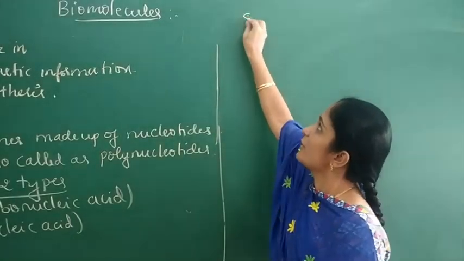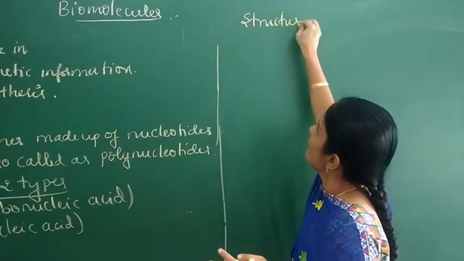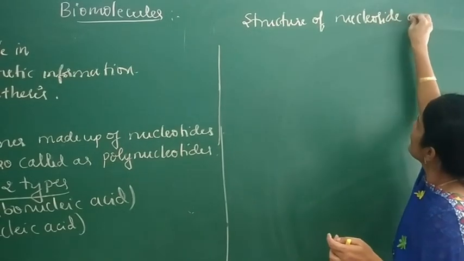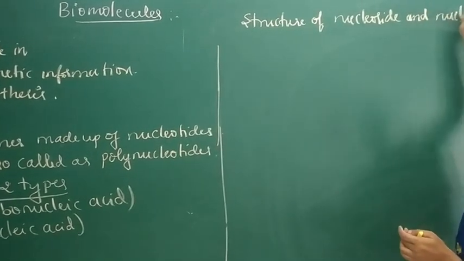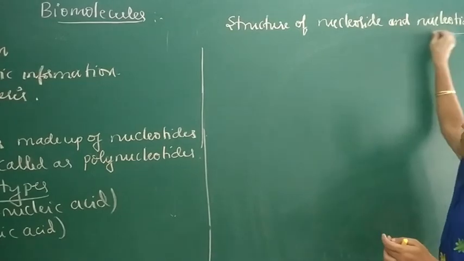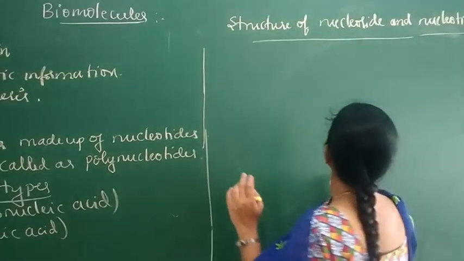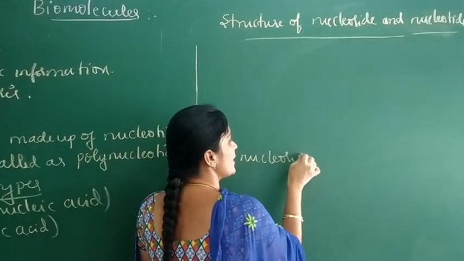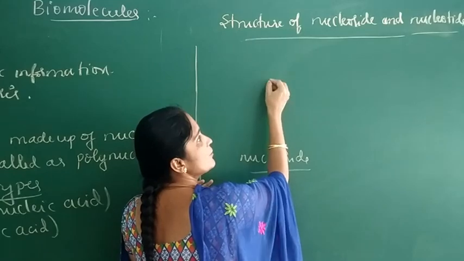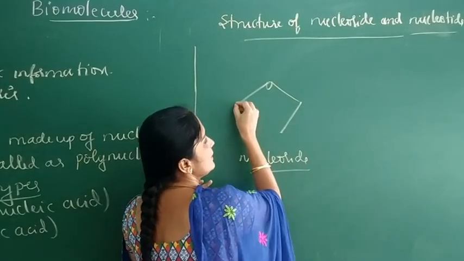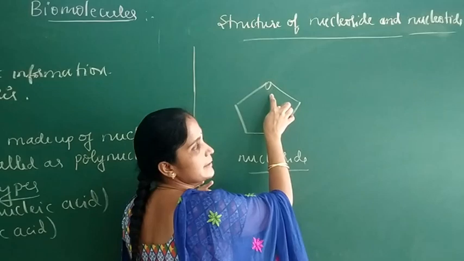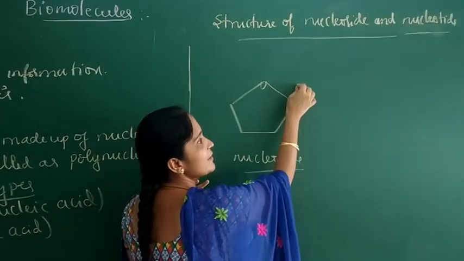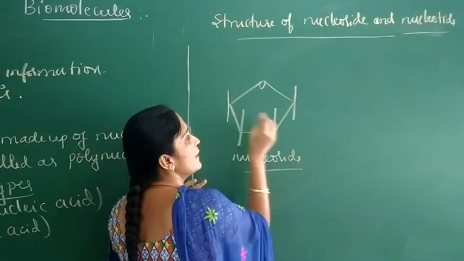Now the structure of nucleoside and nucleotide. First come to the structure of nucleoside. Now I am writing the pentose sugar present in RNA. It contains a pentose sugar made up of a cyclic ring containing a 5-membered ring with 1 oxygen. Draw lines like this and give numbering to the carbons.